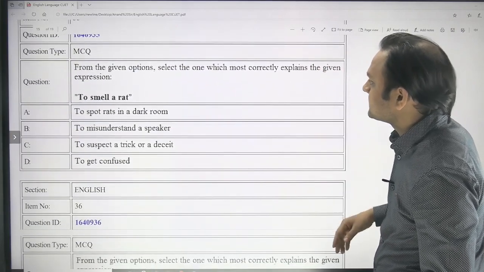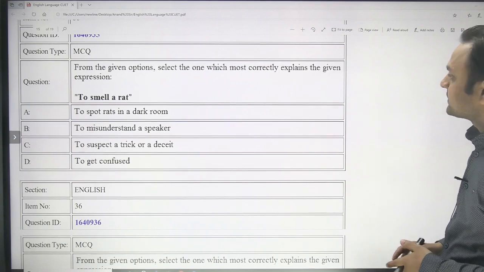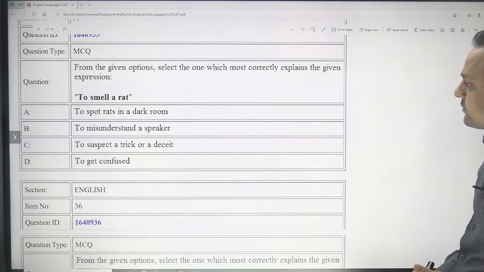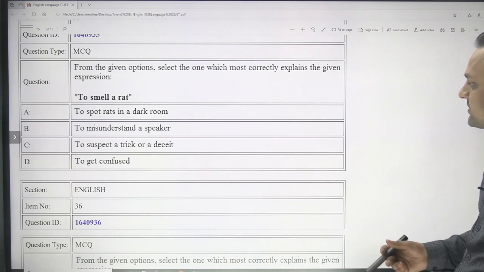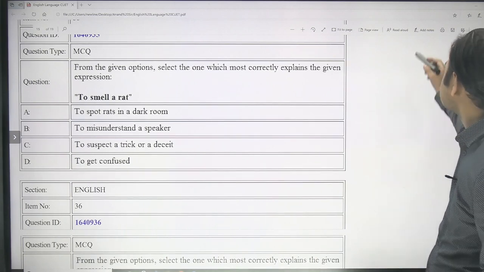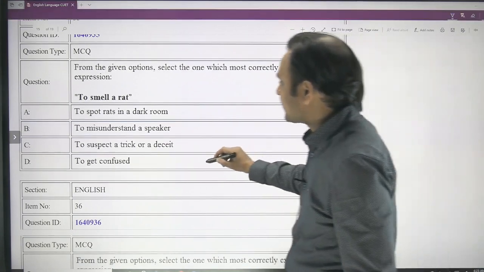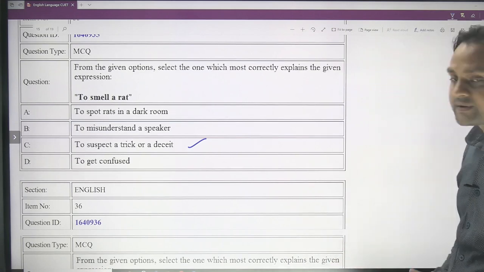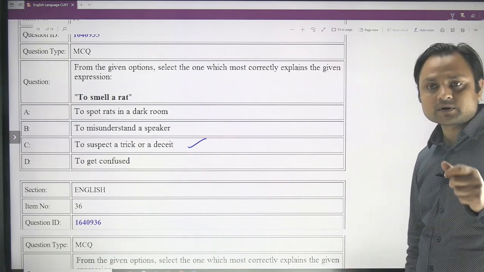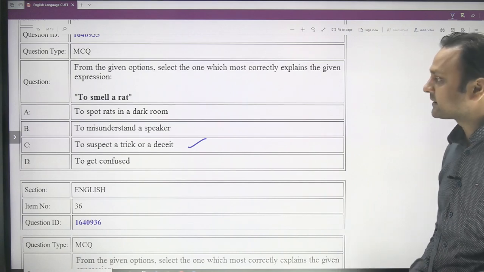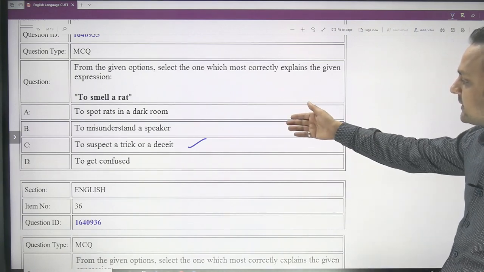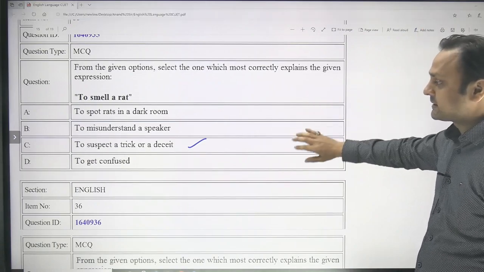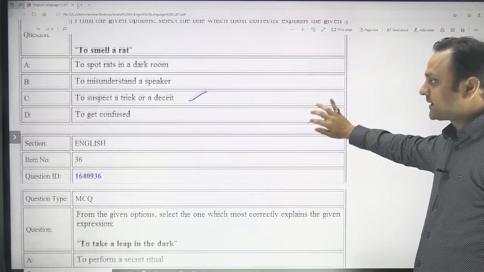To smell a rat. So this is idioms and phrases. You are supposed to guess the correct meaning of this idiom and phrase. So when you smell a rat, what do you do? Actually you are suspicious. When you smell a rat, you are suspicious, and to suspect a trick or a deceit is to smell a rat. So when you say that I'm smelling a rat, you are not being literal, you are not literally smelling a rat. You are saying it because you are suspicious and you think that something is wrong in this situation. And then you say that I can smell a rat.